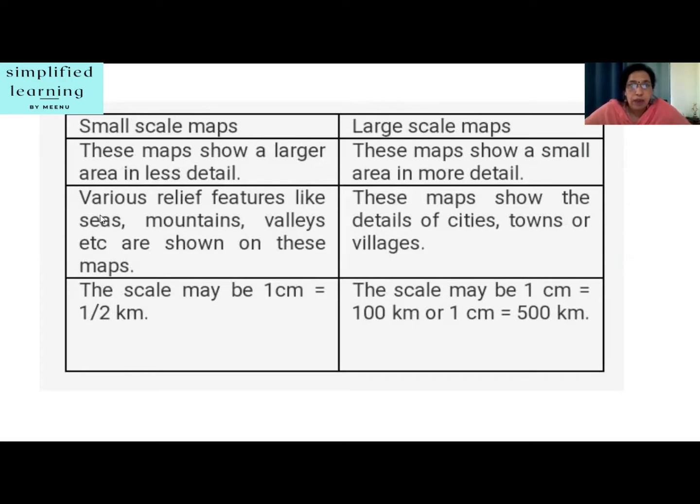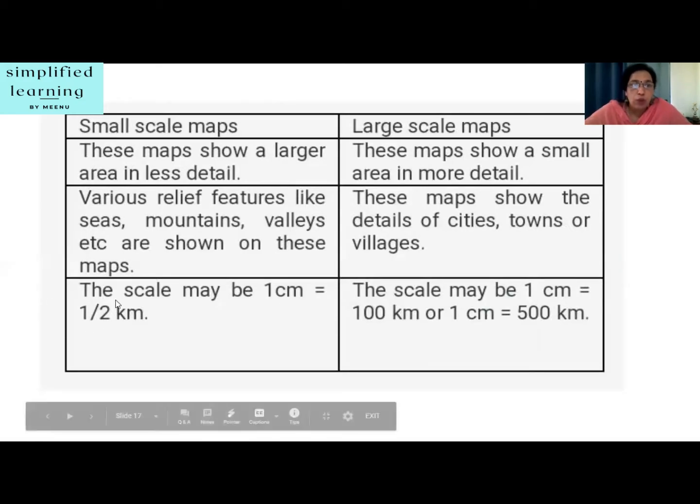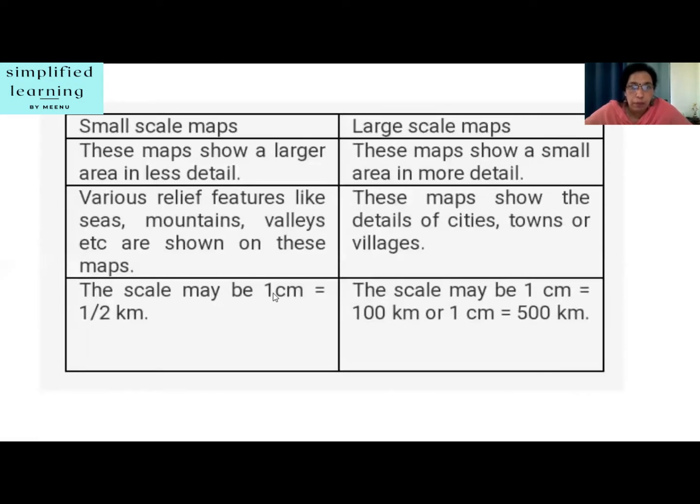In small scale maps, various relief features like seas, mountains, valleys, etc. are shown on these maps. In large scale maps, these maps show the details of cities, towns or villages as I just informed you. Small scale maps, the scale may be 1 centimeter is equal to half kilometer. Half kilometer of the ground can be scaled to 1 centimeter on a map. In large scale maps, the scale may be 1 centimeter is equal to 100 kilometers.